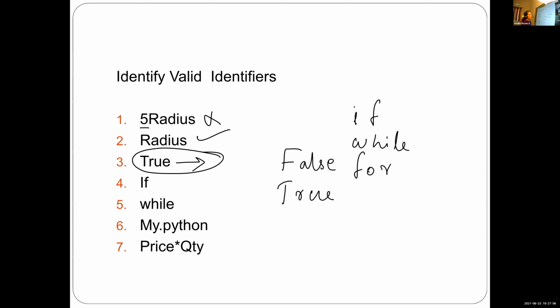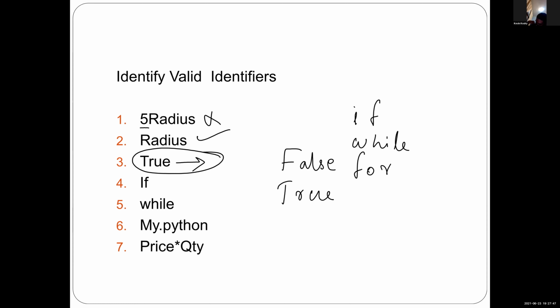But you just check the cases here. In True, the first letter is capital. In False, the first letter is capital. But in for, while, if, the first letter is a small letter. For keyword while, the first letter is small. For for, the first letter is small. But for False and True, the first letter is capital. Is it clear?